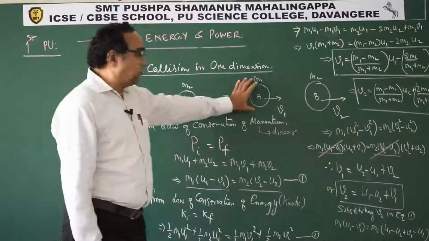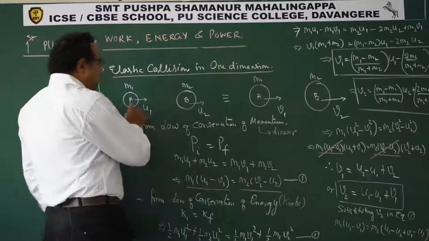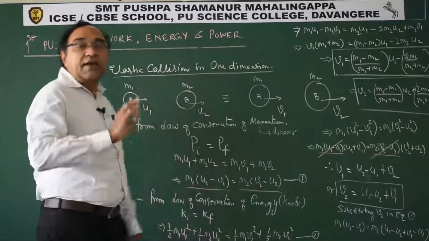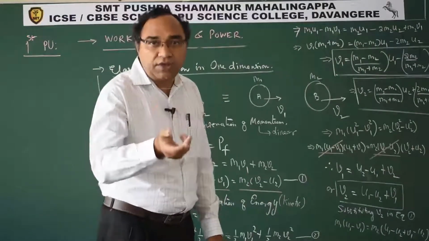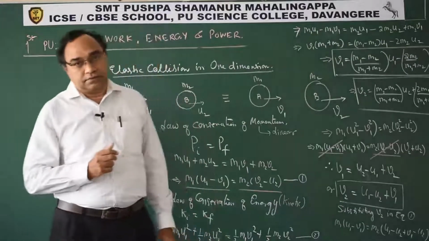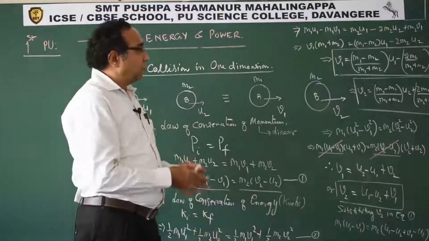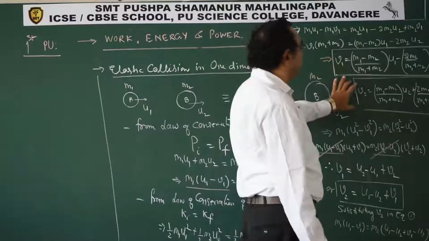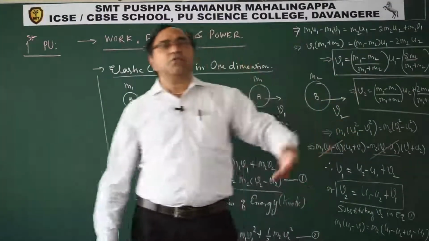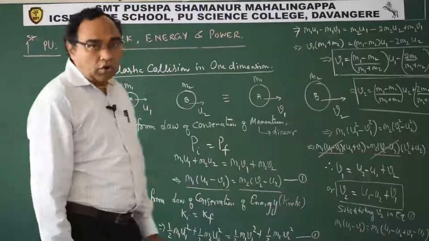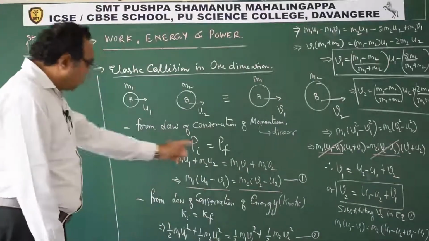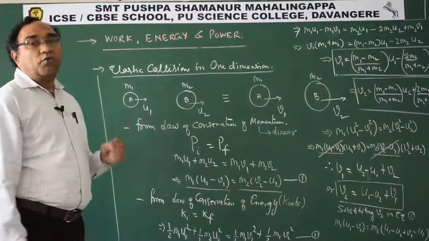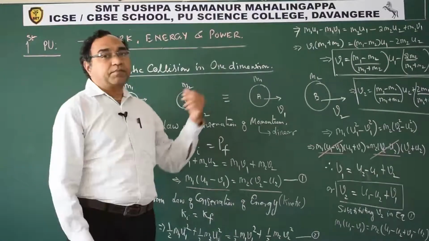This will come to rest. This means if masses are equal, exchange of initial velocities happens. So this is what you can remember, or you can remember these two equations and substitute the values and conclude also. This is how we can analyze motion, collision in one dimension.